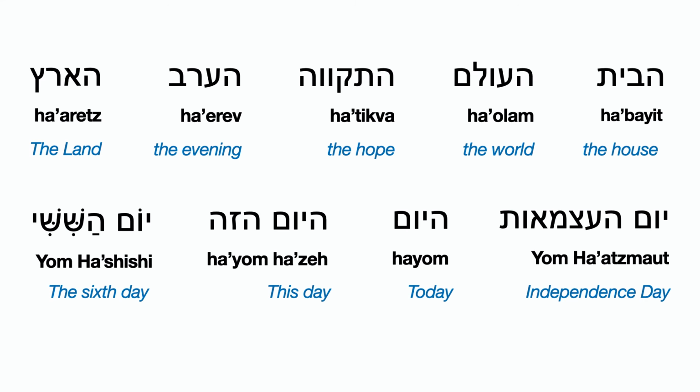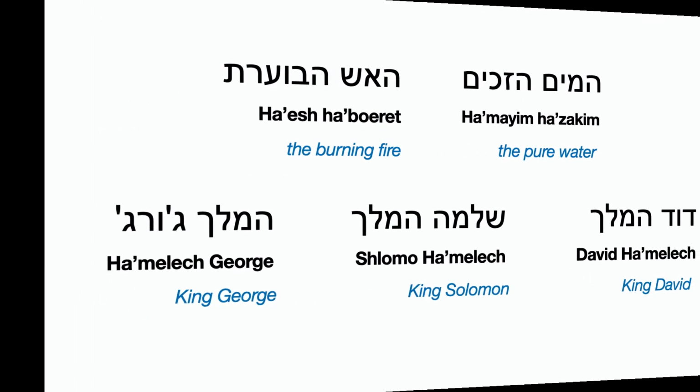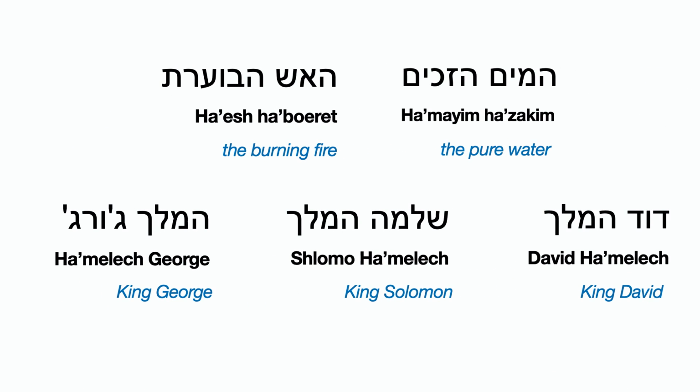Hayom Hazeh. Yom Hashishi. Hamayim Hazakim. Ha'esh Habo'eret. David HaMelech. Shlomo HaMelech. HaMelech George.